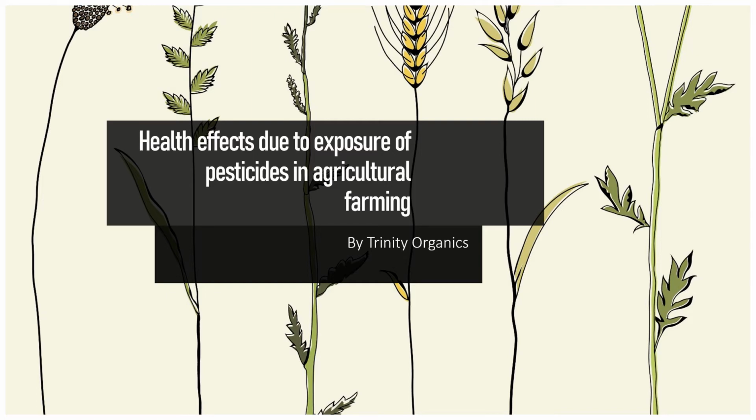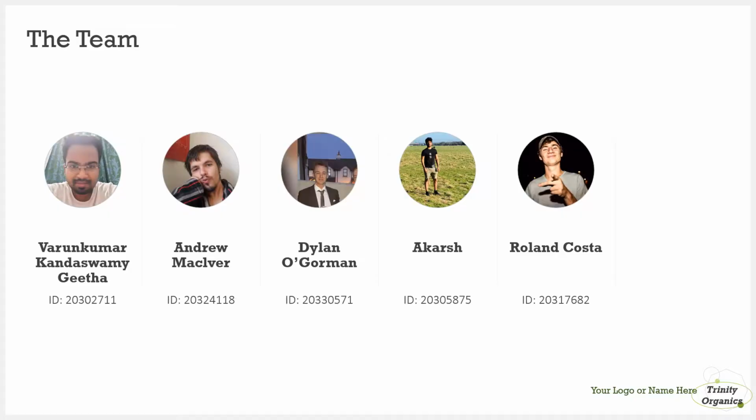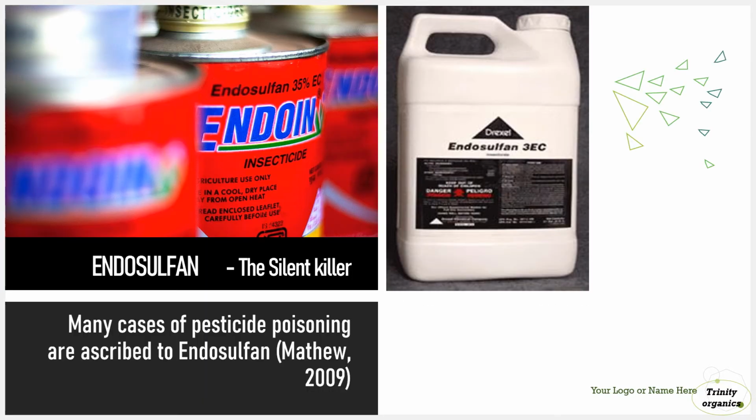Hi, our mystery topic is on health effects due to the exposure of pesticides in agricultural farming. And this is our team. Here we're going to talk about a pesticide called endosulfan, which is more dangerous to human health.